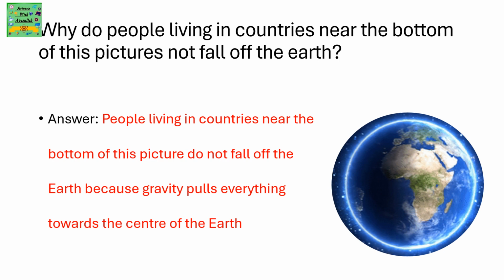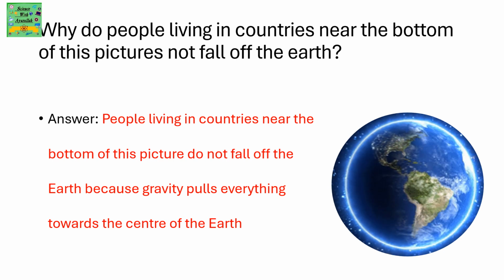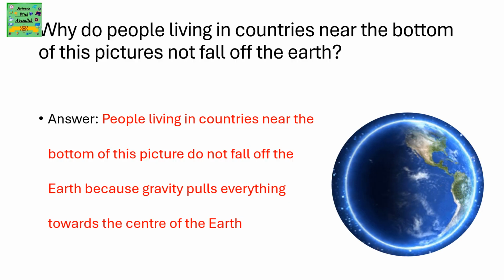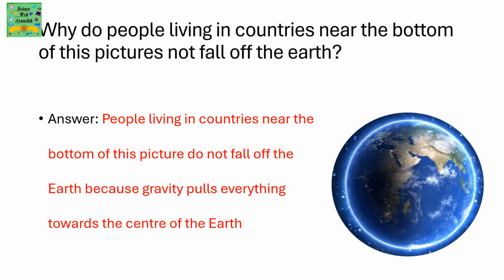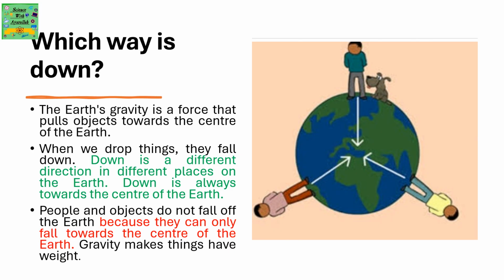People living in countries near the bottom of this picture do not fall off the Earth because gravity pulls everything towards the center of the Earth. Which way is down? The Earth's gravity is a force that pulls the objects towards the center of the Earth.